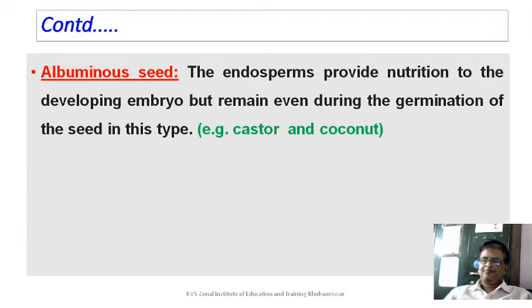In albuminous seed, as the name signifies, the endosperm provides nutrition to the developing embryo but remains even during the germination of the seed. This means the seed continues with some amount of endosperm in the mature seed, like in castor and coconut, where the seed contains a lot of endosperm even when the seed matures.